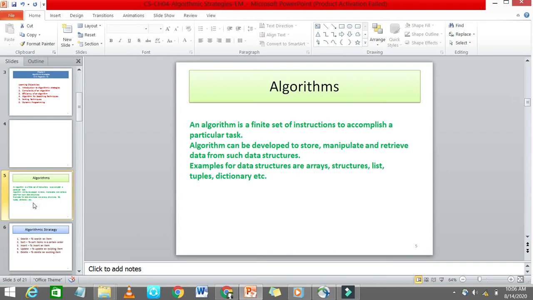What is an algorithm? An algorithm is a finite set of instructions to accomplish a particular task. An algorithm can be developed to store, manipulate, and retrieve data from such data structures. Examples of data structures are array, structure, list, tuple, dictionary. This topic, algorithm, we learned in first year.